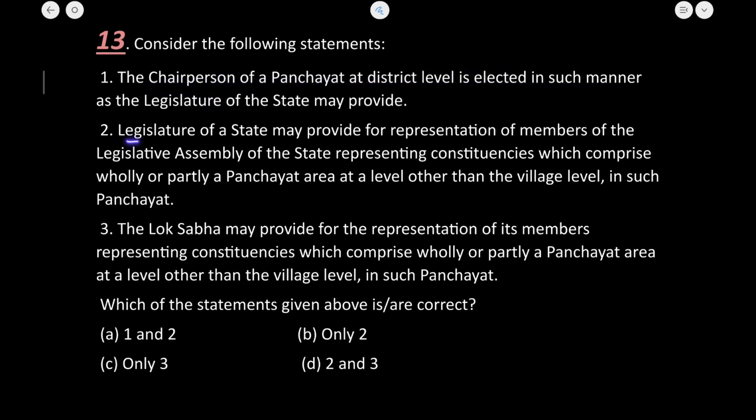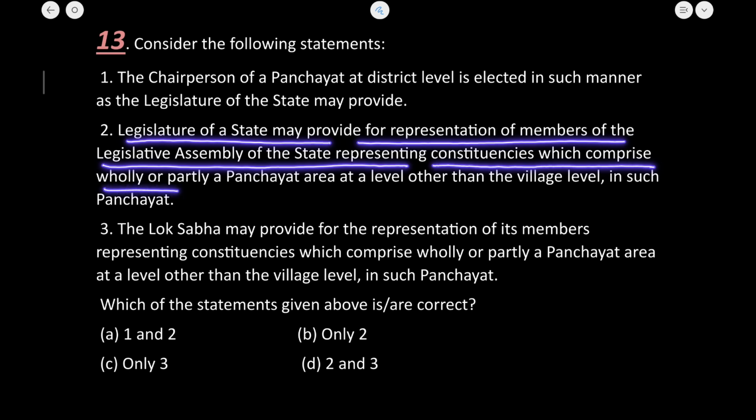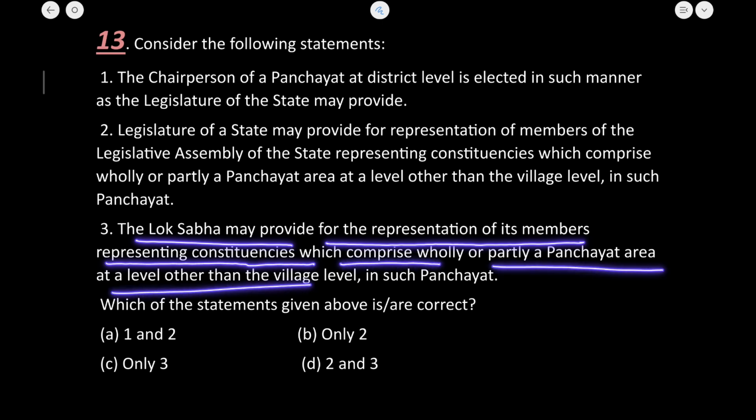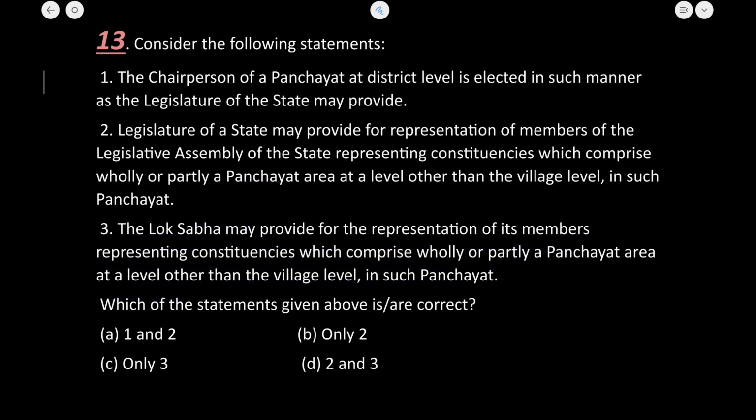Next is, the legislature of a state may provide for representation of members of the legislative assembly of the state representing constituencies which comprise wholly or partly a panchayat area. Yes, correct. Third is, the Lok Sabha may provide for the representation of its members representing constituencies which comprise wholly or partly. It is not the Lok Sabha but the state legislative assembly that may provide. So if we talk about the correct statement here, only the second statement is correct.